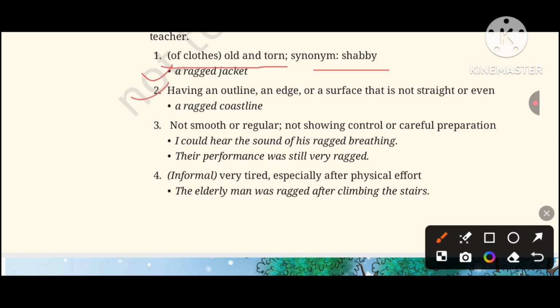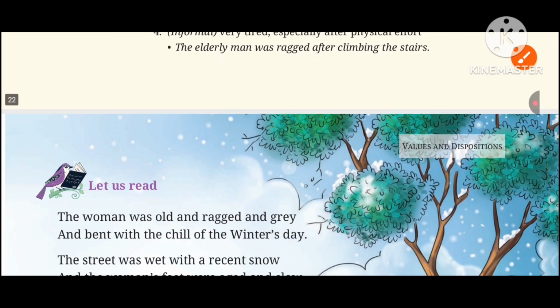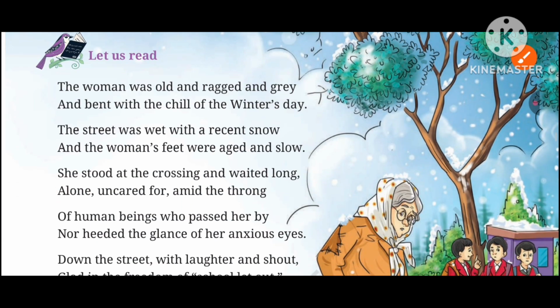Other meaning is having an outline, an edge, or a surface that is not straight or even. And the example has been given here. Not smooth or regular, third one. And fourth one is very tired, especially after physical effort. So here we will go with the first one. Old and torn. The lady was in torn clothes. Now let us see. Here we will start reading the poem.